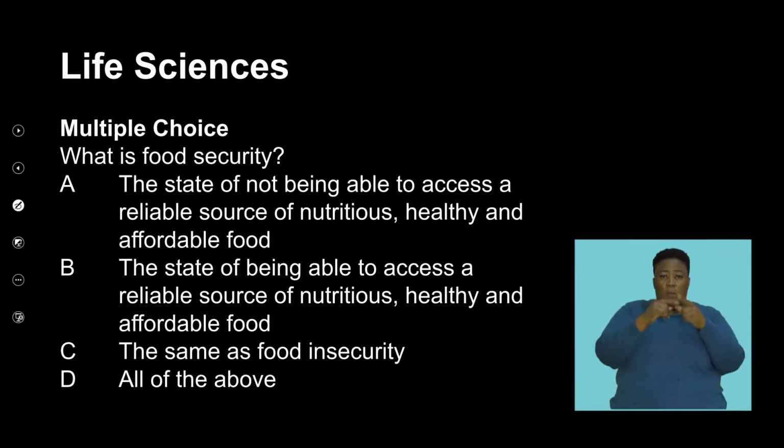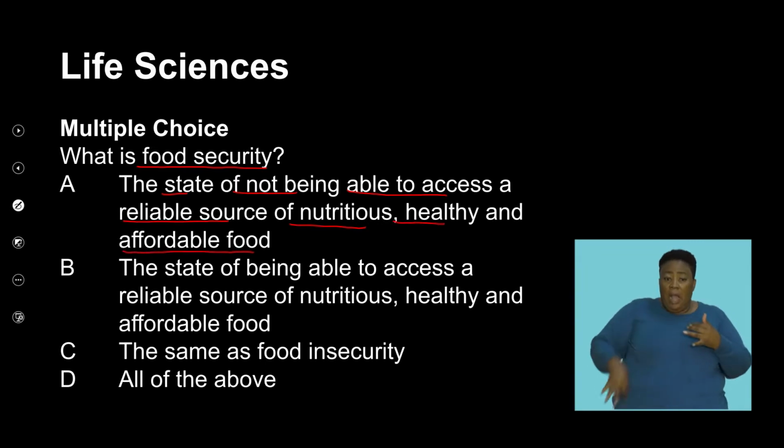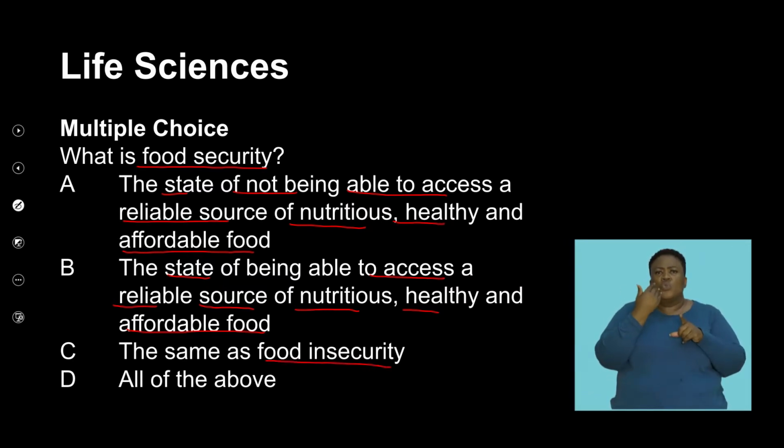So, a choice of questions is presented for you, but the first one is going to challenge you. I want you to look at the following question and possibly look at these options as we get through the lesson today. What is food security? A, the state of not being able to access a reliable source of nutritious, healthy, and affordable food. B, the state of being able to access a reliable source of nutritious, healthy, and affordable food. C, the same as food insecurity. Or D, all of the above.